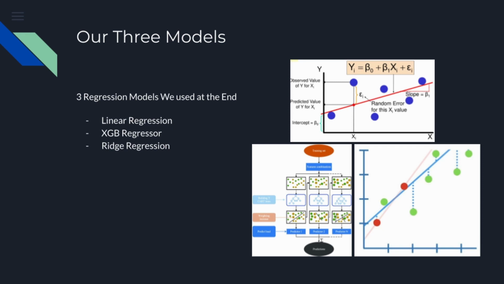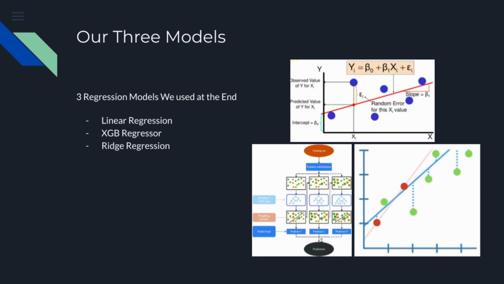The XGB regressor is a regression-based model on the XGBoost algorithm. XGBoost is an ensemble learning method that builds decision trees sequentially to correct errors. The key features include regularization, handling missing values, and optimization through gradient descent. The XGB regressor is tailored to predict continuous numerical values using the mean squared error objective function.